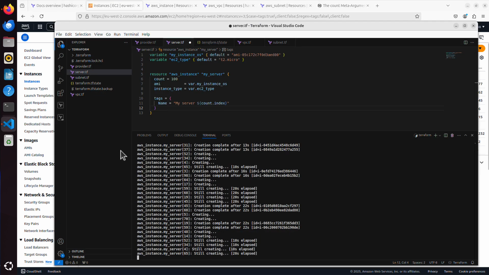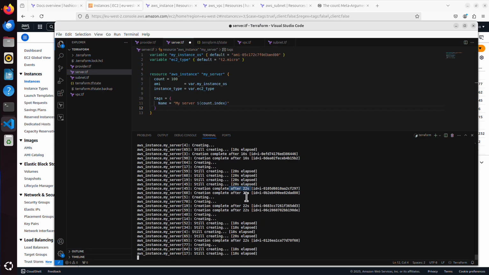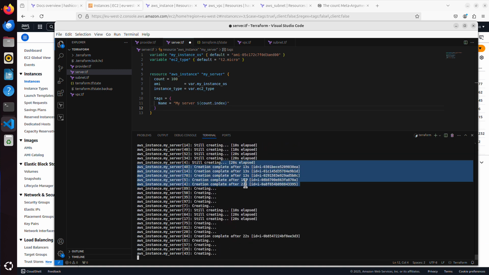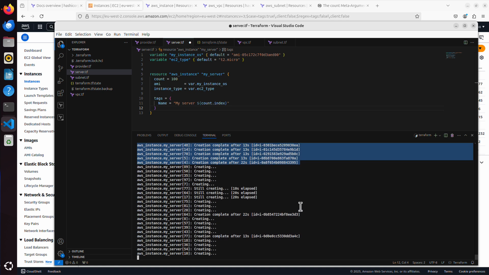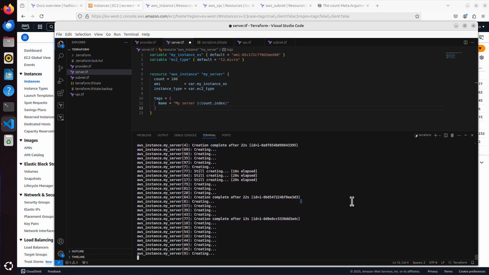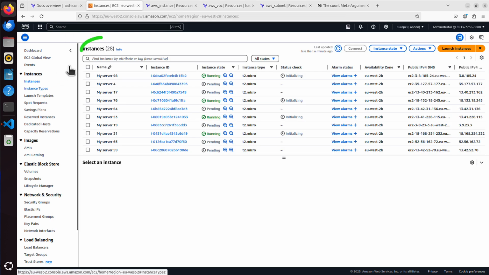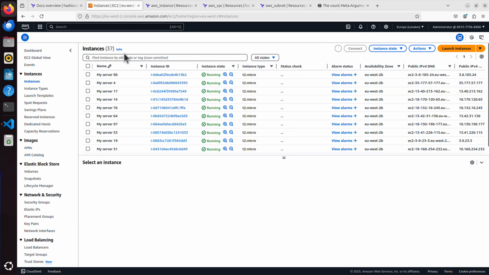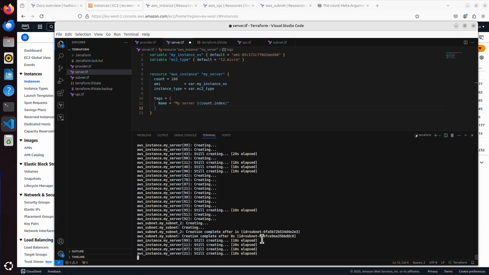So let's go back to our code. We've got 68 creating, roughly 22 seconds. Between 13 and 22 seconds I can see the creation time for each server. Like here, 22 and 13. More and more of them created. So if I go back, 28 already. If I refresh, 37, refresh again. We've got more and more servers. Refresh again. Oh, 99 is being created. That's the last one.